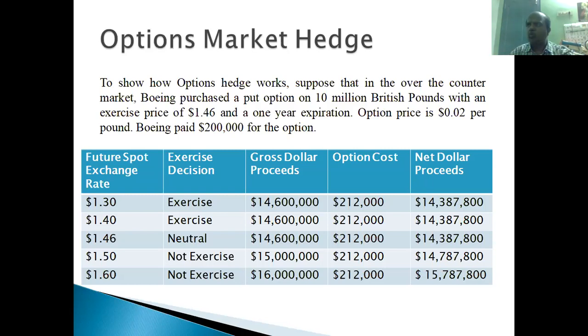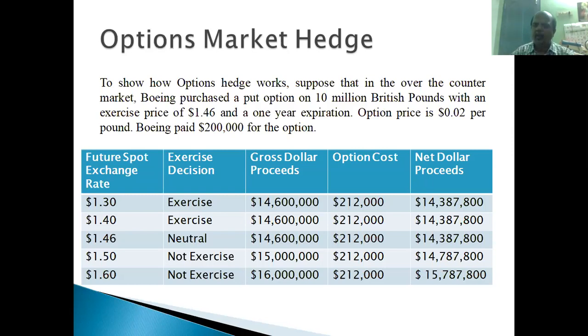Because the exchange rate is $1.50 per pound, 10 million pounds to be paid means $50 million to be received. Boeing Corporation will be getting $50 million. Whether you are executing the option contract or not, you have to pay the option fee of 212,000. So Boeing Corporation will be paying 212,000 to Bank of America.